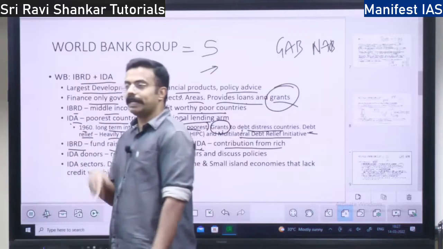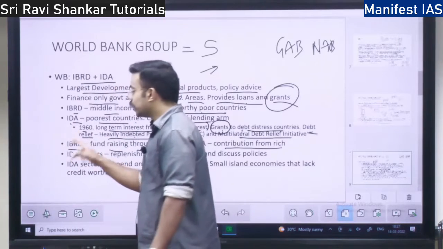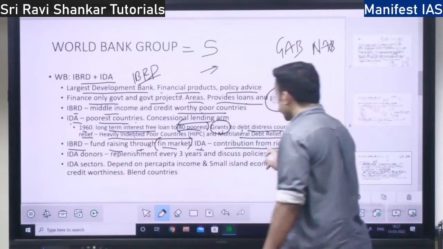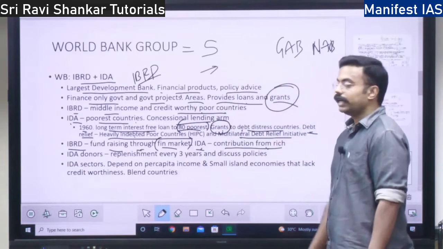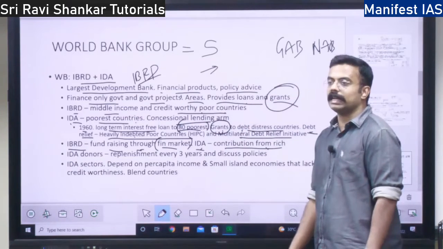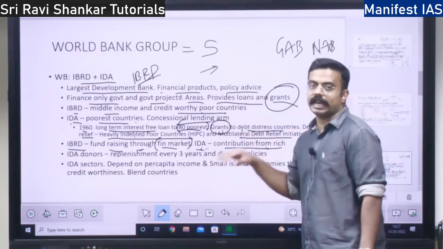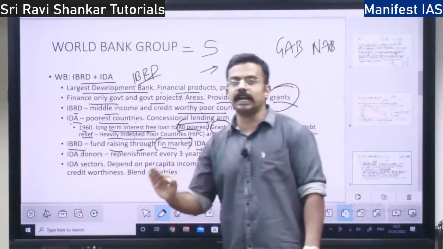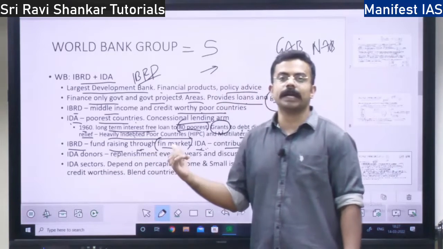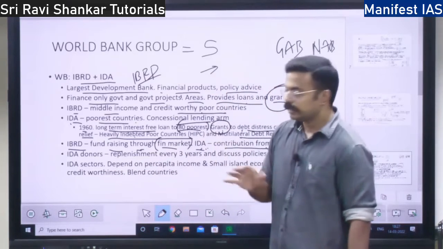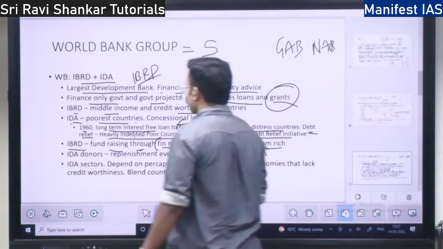So that money will be repaid. That repaid money or interest will also get added to IDA resources, interest from the IBRD money. So these two are the resources for IDA. One is the rich country grant. Next is profit made by IBRD loans. Next you have who the donors are.